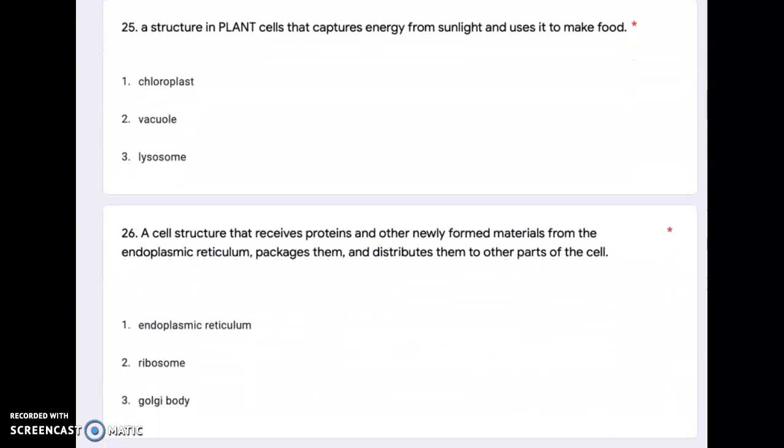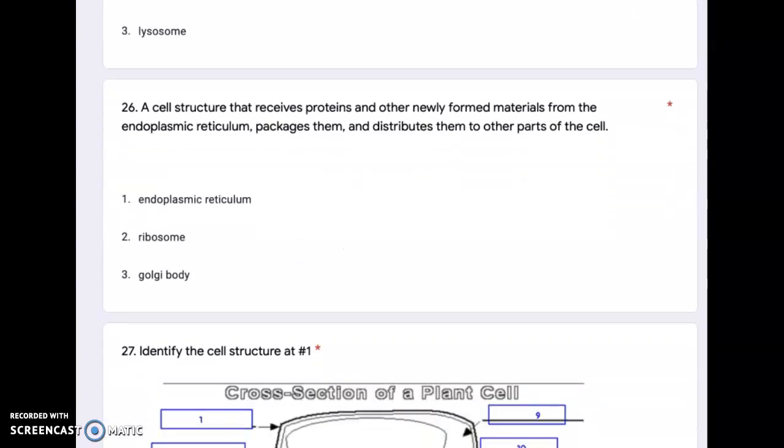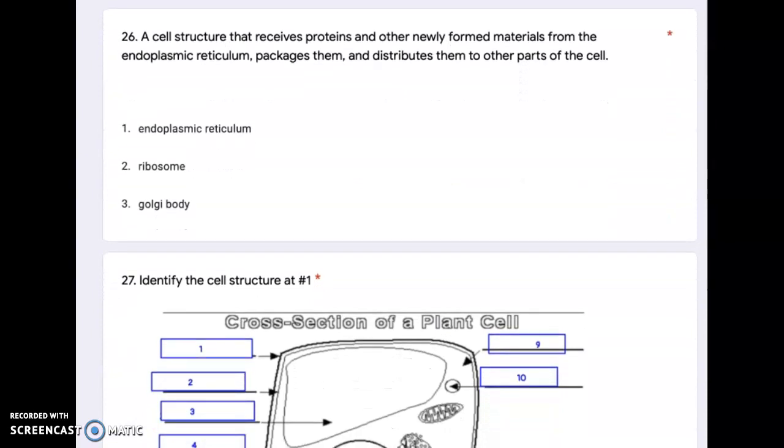25. A structure in plant cells that captures energy from sunlight and uses it to make food. Chloroplast, vacuole, lysosome. 26. A cell structure that receives proteins and other newly formed materials from the endoplasmic reticulum, packages them, and distributes them to other parts of the cell. Endoplasmic reticulum, ribosome, Golgi body.